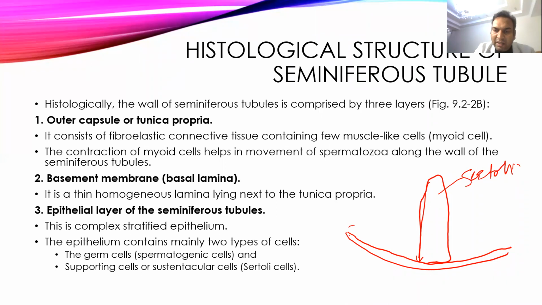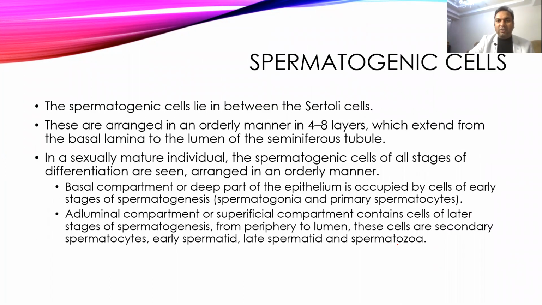Apart from this, there will be basal germinal cells, which are called spermatogenic cells. There are multiple germinal cells, and the Sertoli cells are also called supportive cells. The germinal cells, or spermatogenic cells, are the cells which multiply and differentiate into sperms, while Sertoli cells support the process of spermatogenesis. If you see the nucleus of the Sertoli cell, it is somewhere at the base of the Sertoli cell.